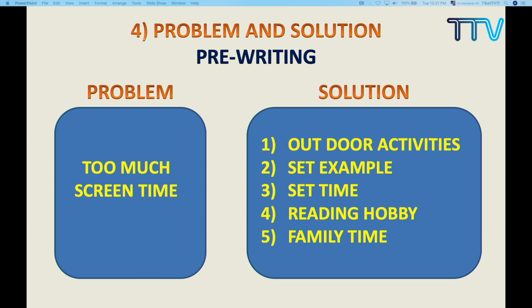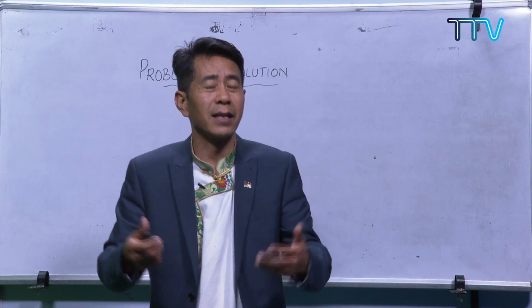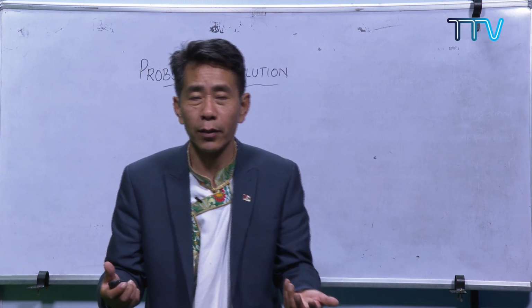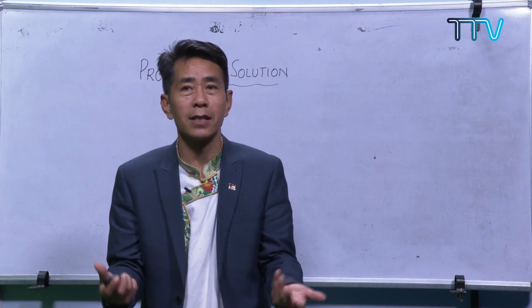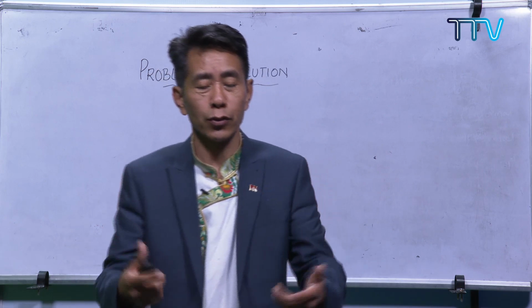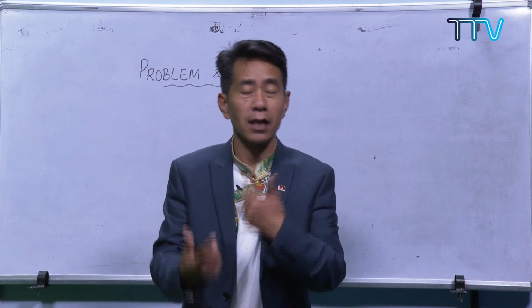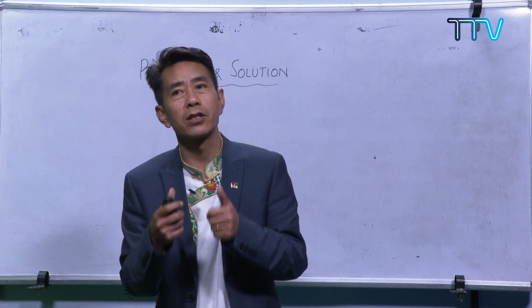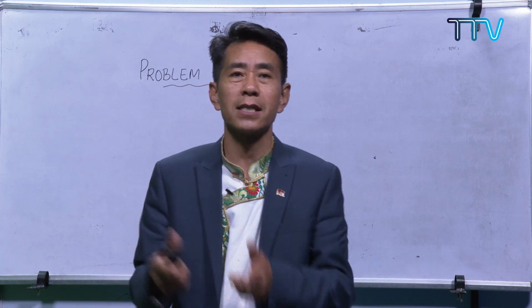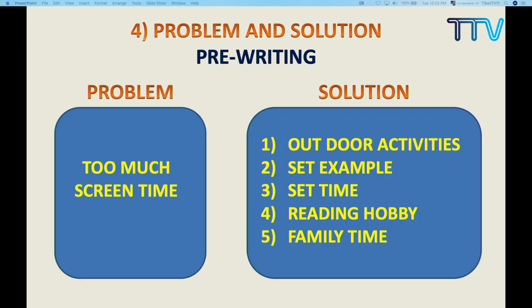The second one, setting an example. That is one of the best. Instead of telling the student not to fiddle on the computer or mobile, why don't parents set their own example, like a good role model? Action speaks louder than words. Instead of telling the student not to do this and that, just try to be a role model. Change starts from yourself. Why don't you reduce your own screen time so that you send a very strong message to your children? And they will also reduce their screen time. So there is action and reaction.